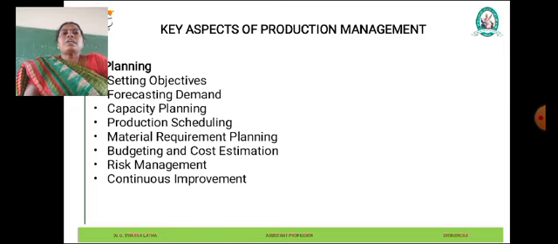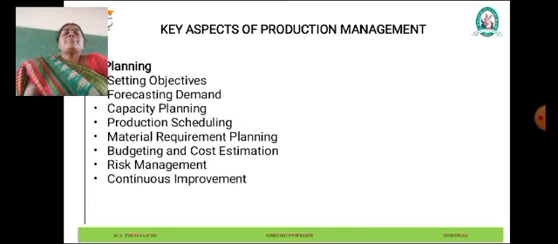Risk management. Identifying and addressing potential risks is an essential part of planning in production management. Risks such as supply chain disruptions, equipment failures, and quality issues can impact production outcomes. Planning includes risk assessment, mitigation strategies, and contingency planning to minimize the impact of risk on production operations.